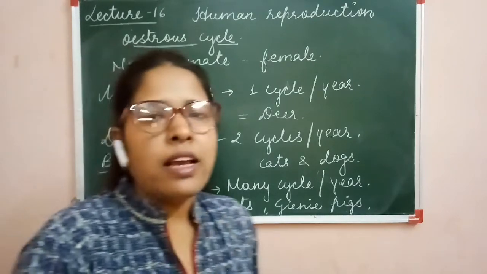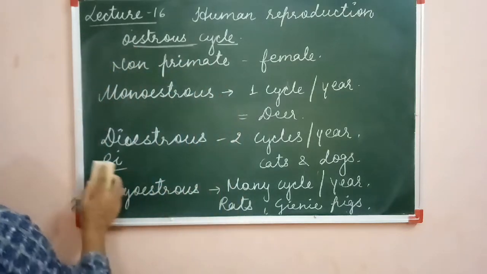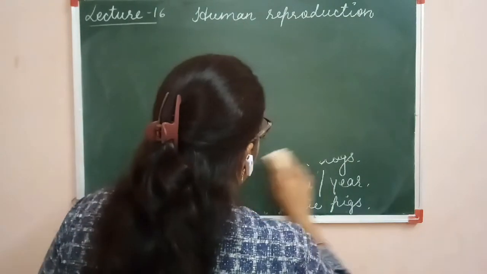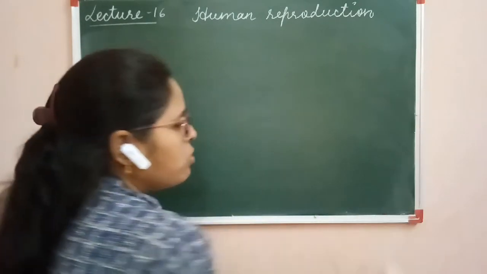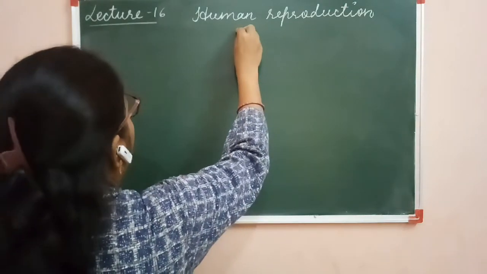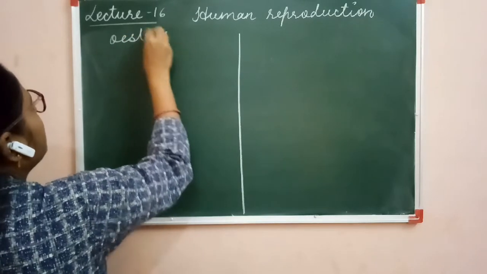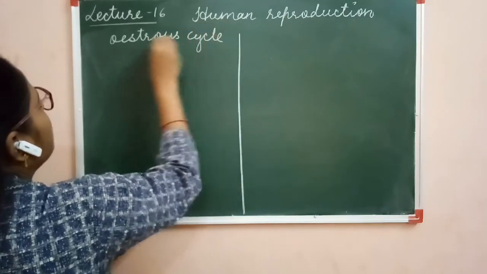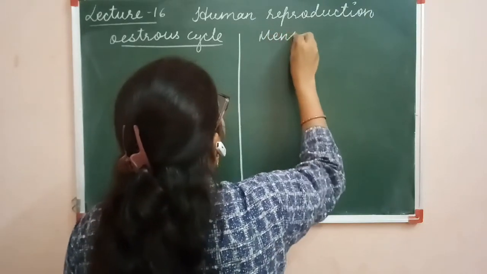So, it is a cycle which is present in the non-primate females. It is also called the heat period because in this cycle, the female is receptive only for a short duration of time. Now, come to the difference between the estrous cycle and the menstrual cycle.